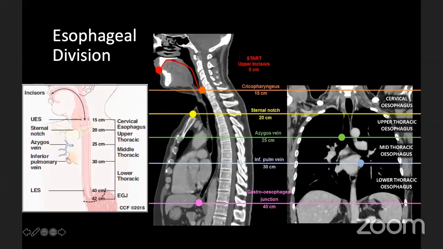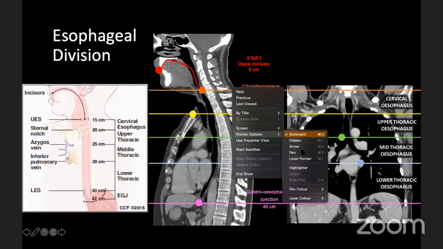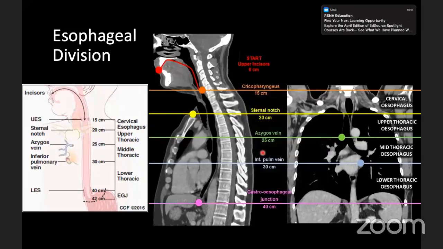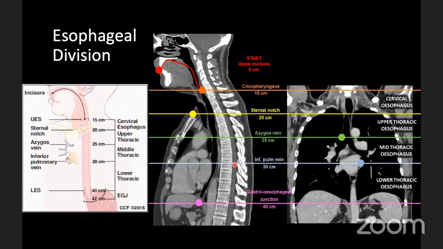So what will be the imaging landmarks for this division? 15 centimeter from the incisors is the cricopharyngeus. In between the cricopharyngeus and the sternal notch will be the cervical esophagus. In between the sternal notch and the azygous vein will be the upper thoracic. In between the azygous vein and the inferior pulmonary vein will be the middle thoracic esophagus. And in between the inferior pulmonary vein and the GE junction, that is 30 to 40 centimeter, will be the lower thoracic esophagus.